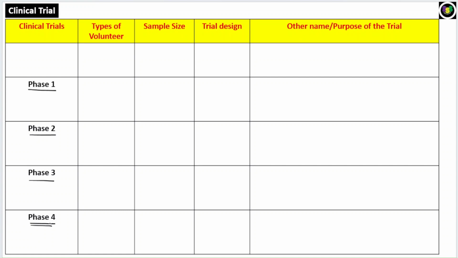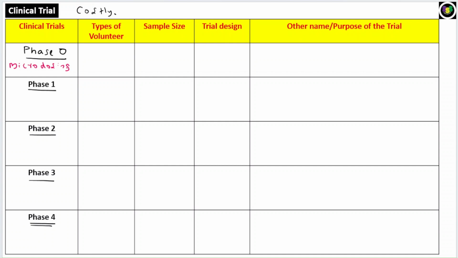Now all these phases, phase 1, phase 2, phase 3, are costly procedures. They are really expensive. Because the drug has high chances to fail in each of the phases, and there is huge money involved in the trials, some pharmaceutical companies do a trial called the phase 0 trial. It is not mandatory; it depends on the pharmaceutical company. This phase 0 trial is also called the micro dosing trial. Phase 1, phase 2, phase 3 are all mandatory, but phase 0 is not mandatory.